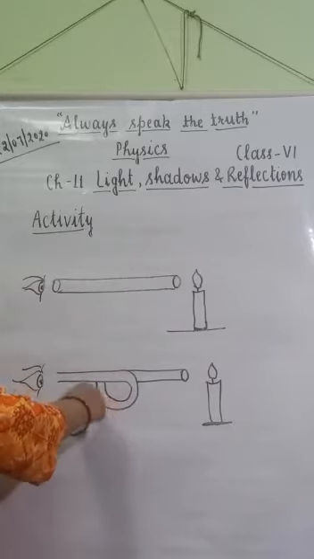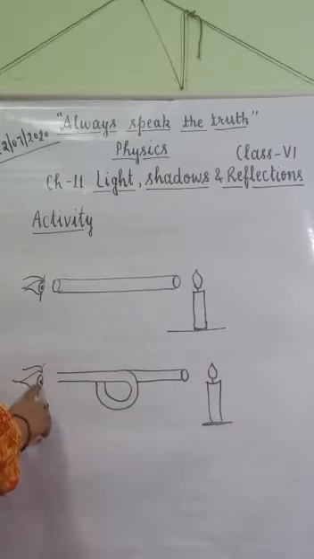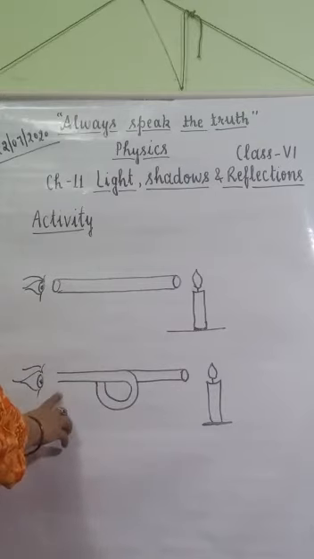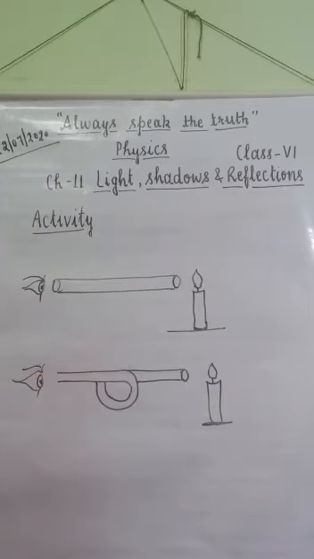Now coil the rubber tube and see the flame of the candle. Can you see it in this way? No, you will not be able to see the light of the candle flame. This shows that light travels in a straight line.